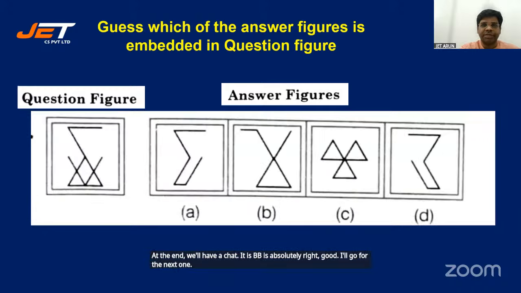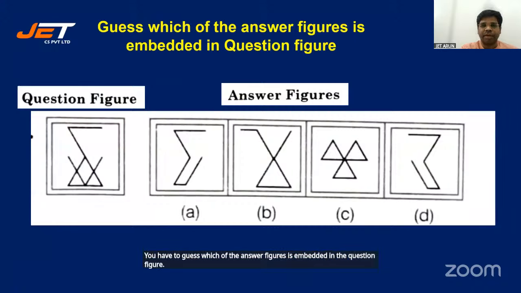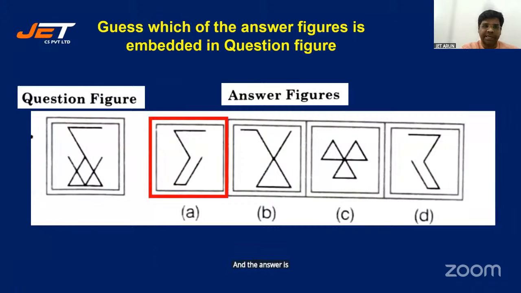Guess which of the answer figures is embedded in the question figure. Question figure is given in the left corner. 4 options are given in the answer figures. You have to guess which of the answer figures is embedded in the question figure. And the answer is A. All right. Oh, Manaswini, you have a doubt?